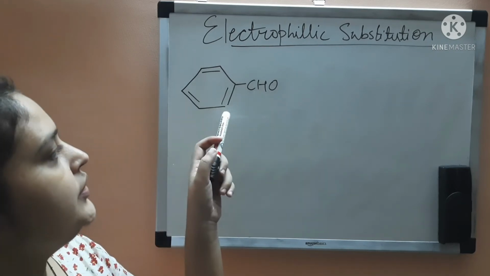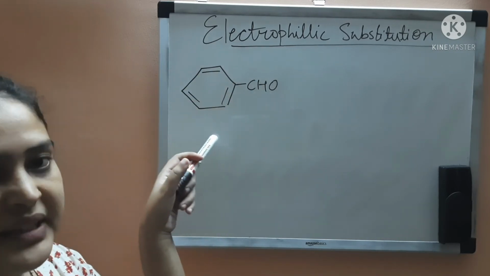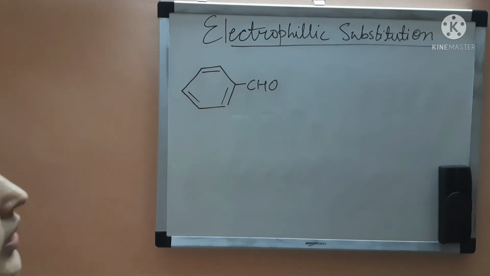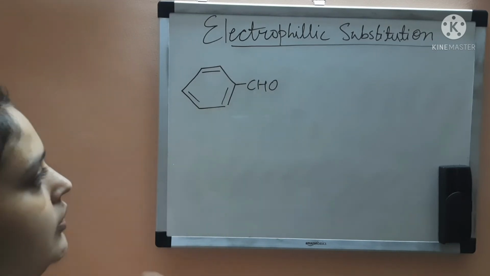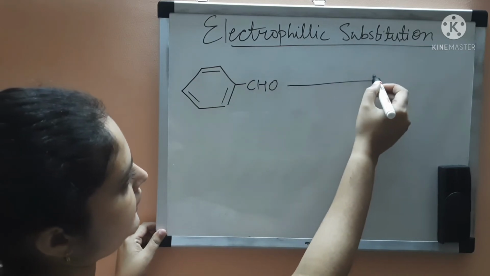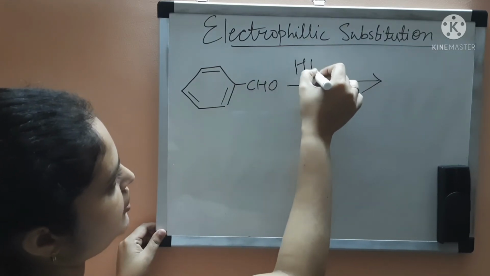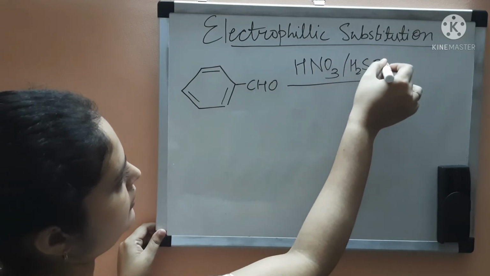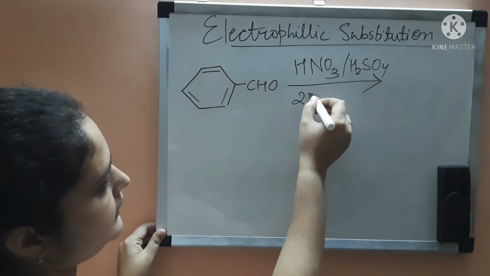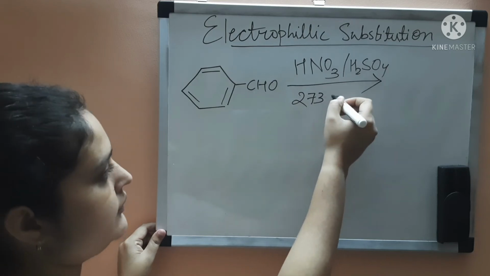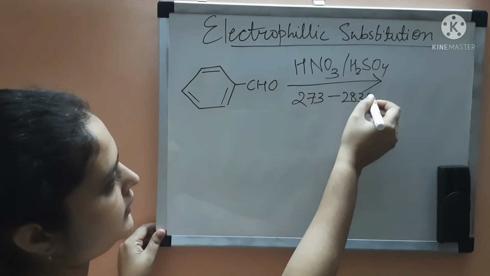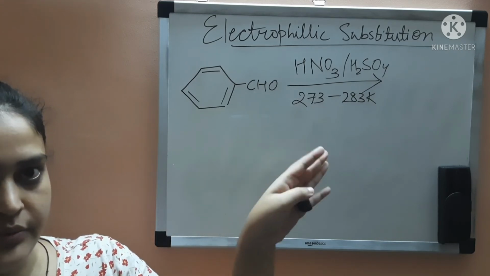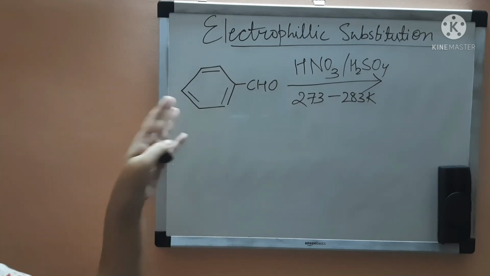So we are using benzaldehyde as your aromatic aldehyde, and we are doing the electrophilic substitution now. For example, we are doing nitration. So we are adding HNO3 and H2SO4 at the temperature 273 Kelvin to 283 Kelvin. So this is the nitration or electrophilic substitution reaction of aromatic aldehyde.